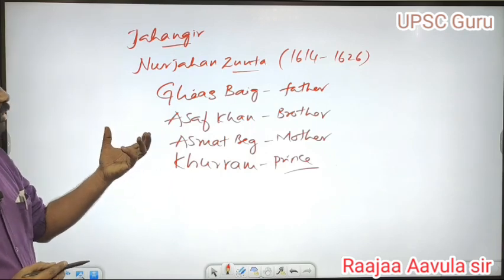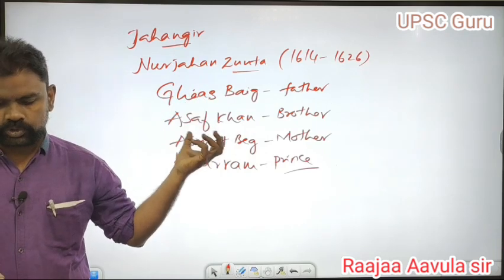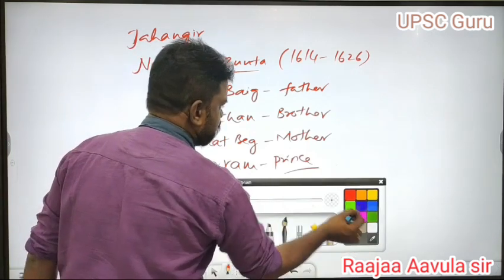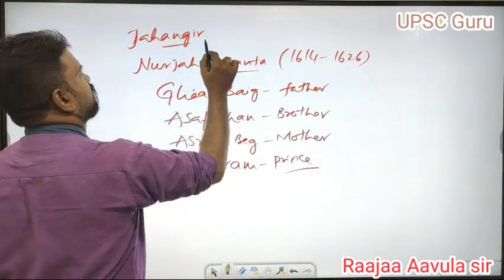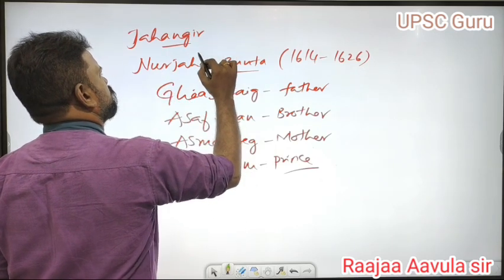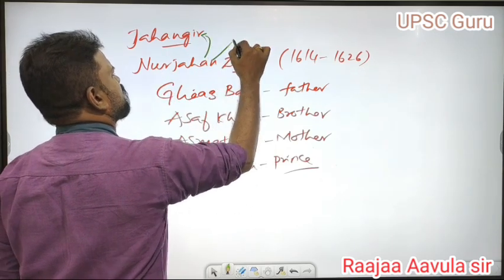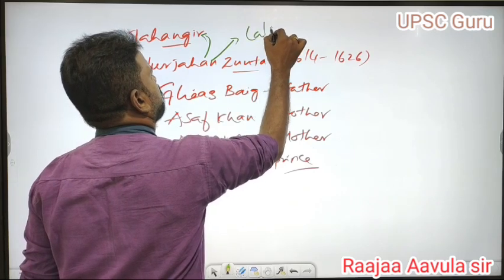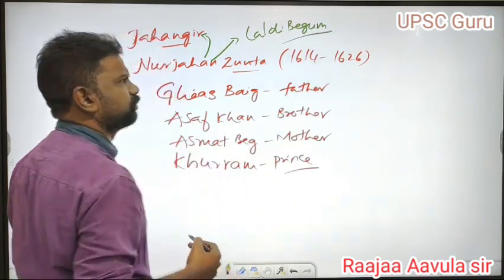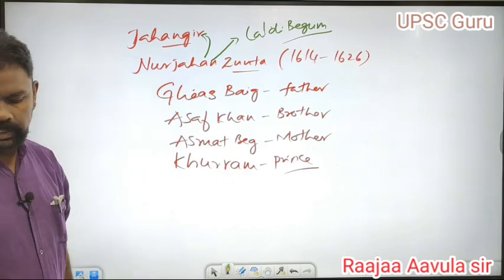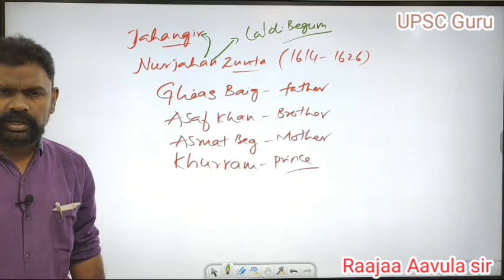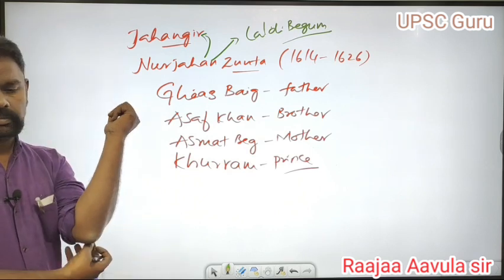Actually, junta means an army. When Nur Jahan married Jahangir, she had a daughter called Ladli Begum, who was given in marriage to Jahangir's son in the latter period.